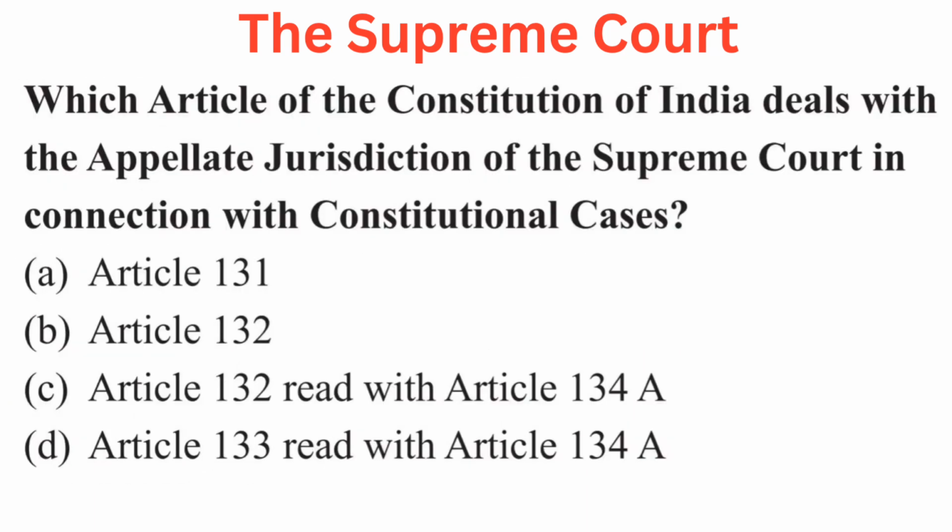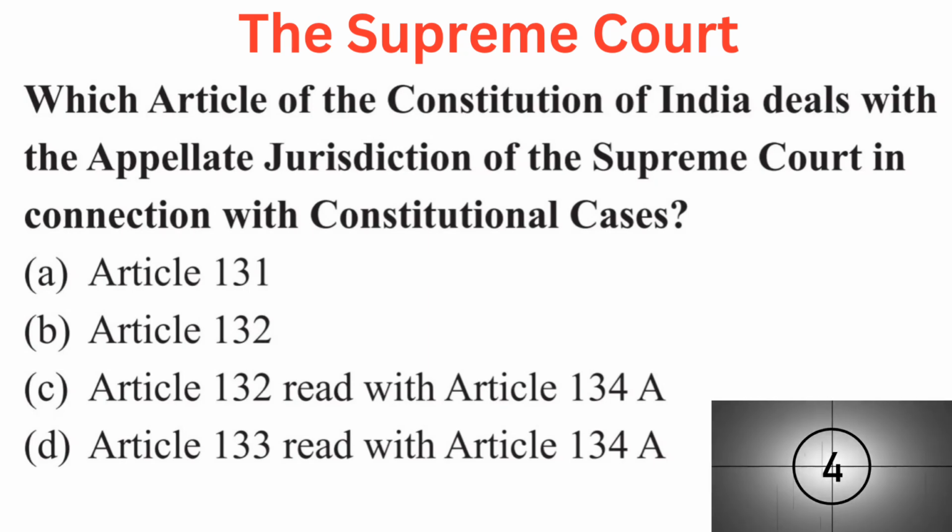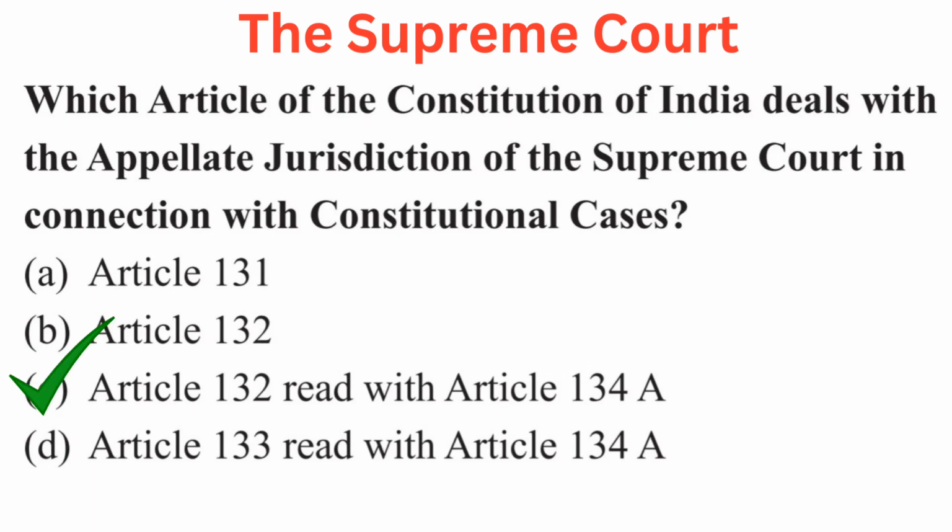Your question is which article of the Constitution of India deals with the appellate jurisdiction of the Supreme Court in connection with constitutional cases? Your options are A Article 131, B Article 132, C Article 132 read with Article 134A, or D Article 133 read with Article 134A. Right answer is C Article 132 read with Article 134A.